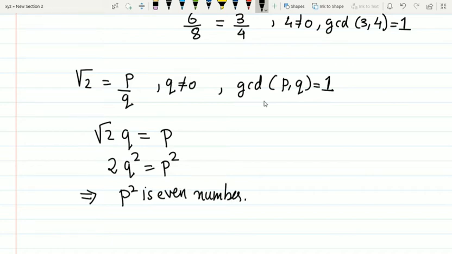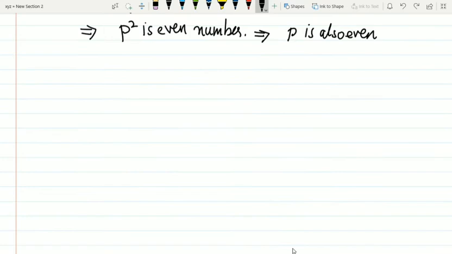So if P square is even, what can you say about P? The statement I say is that P is also even. If P square is an even number, P is also an even number, because an even number times an even number is always an even number. But an odd number times an odd number is always an odd number. It can never be even. You can check this. I will even do it after the proof is done. So we can say that P is even.